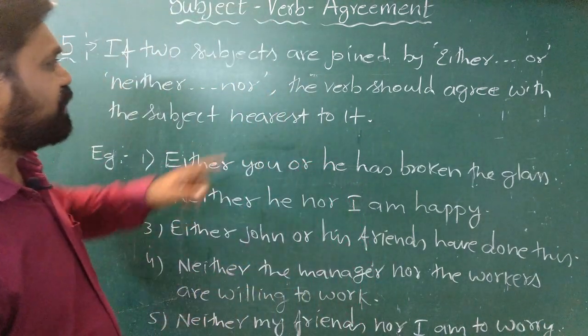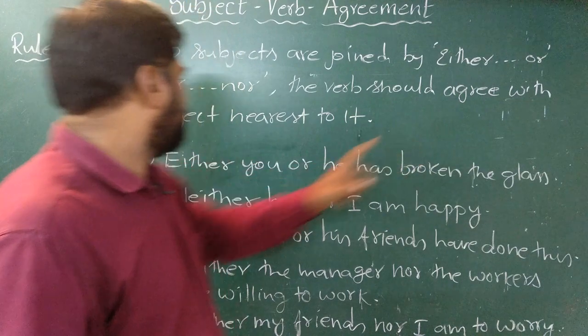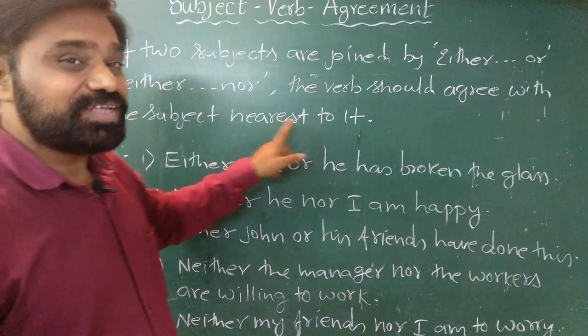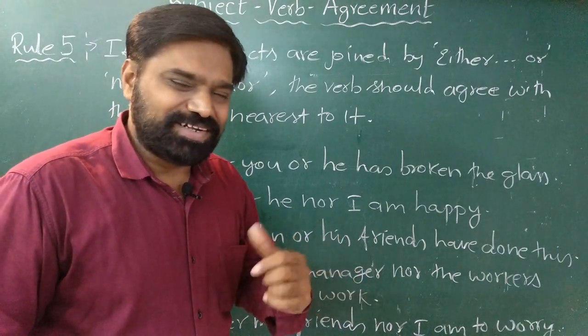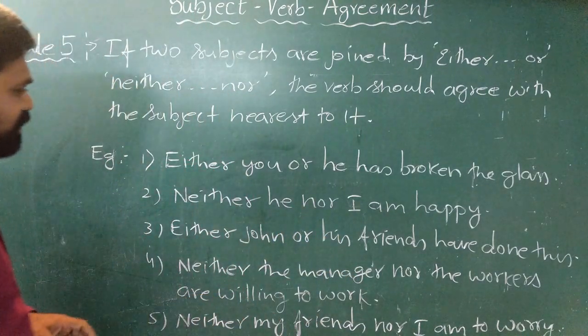See here what it is given. The verb should agree with the subject nearest to it. Now, what do you mean by that? Let us see some examples and try to understand.